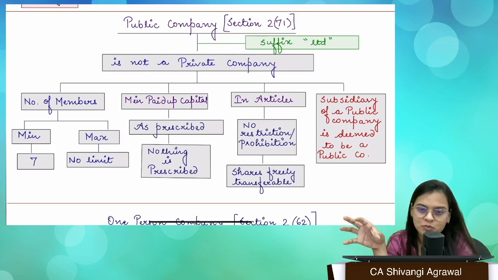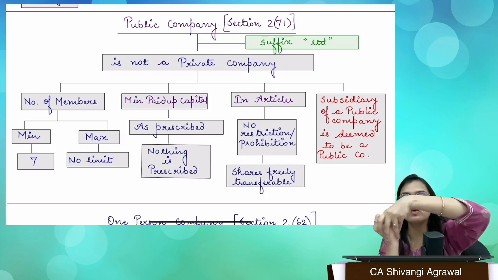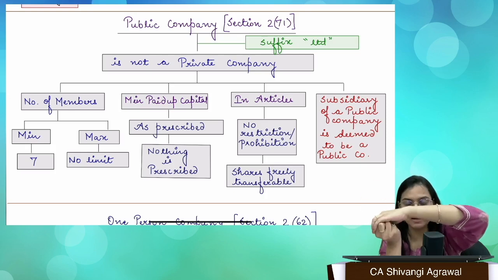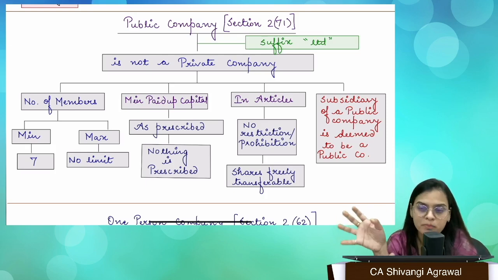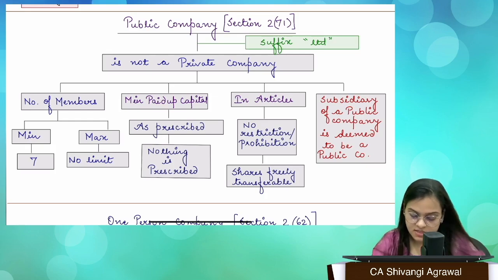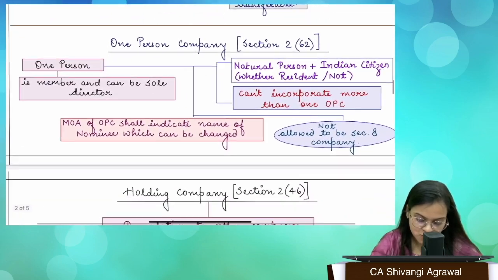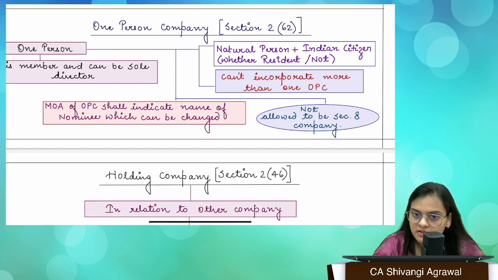So to avoid this particular thing, what has been said is that if you are a private company, but you are a subsidiary of a public company, then you will also be deemed to be a public company. And now you will not enjoy any exemption benefits which are given to a private company, but you will have to comply with all the requirements that a public company has to do. Okay. So a subsidiary of a public company is deemed to be a public company. That is one thing that you need to remember. Okay. So I hope public company is clear.